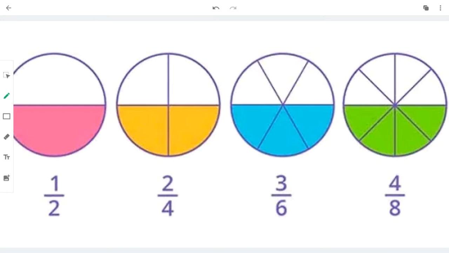As you can see, they all take up the same amount of space in the world. They have the same value. So these fractions are what we call equivalent fractions. And this is really, really helpful when we're adding and subtracting. So be on the lookout for these lovely equivalent fractions. The halves are the nicest things to know. It really is helpful later on.